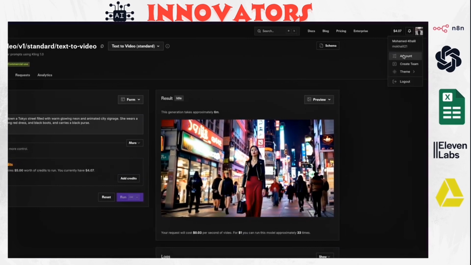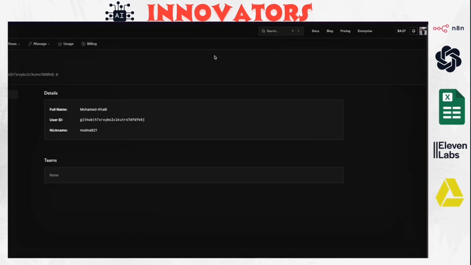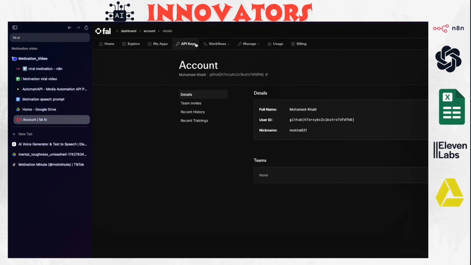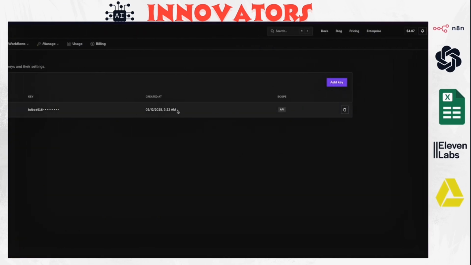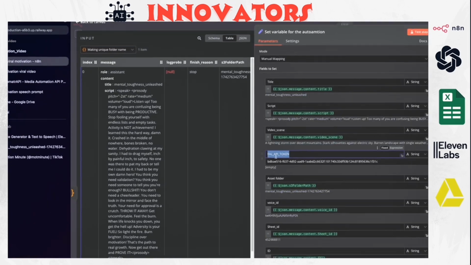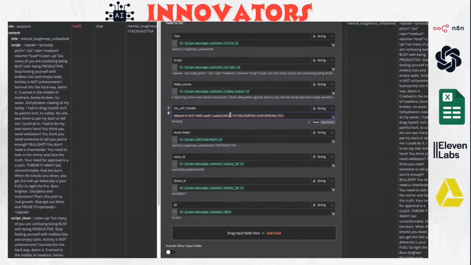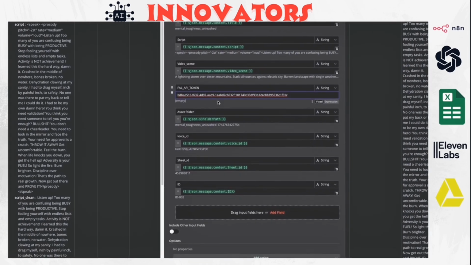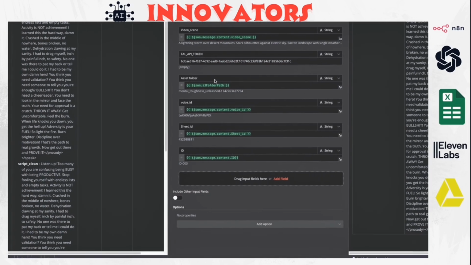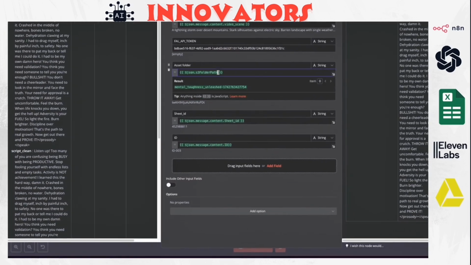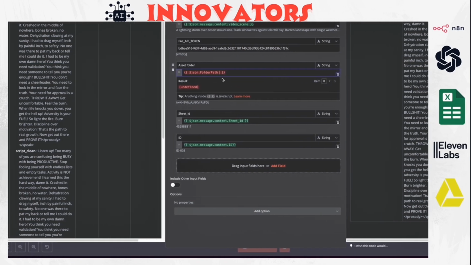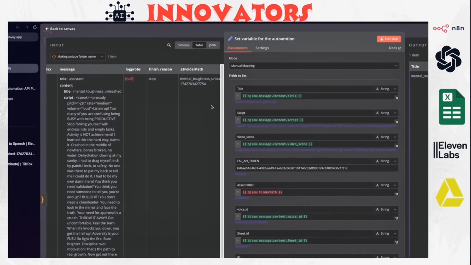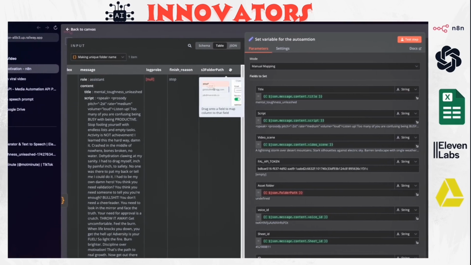I think you go to the account and then API key, and then you just add a key here, copy it, paste it, and go back and add it here. I'm going to delete this after, so just create your own. And the asset folder, I'm just going to change this, but basically in the function node, we added this node to add S3. Just don't worry about that.